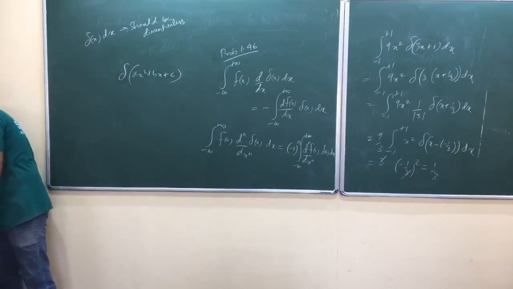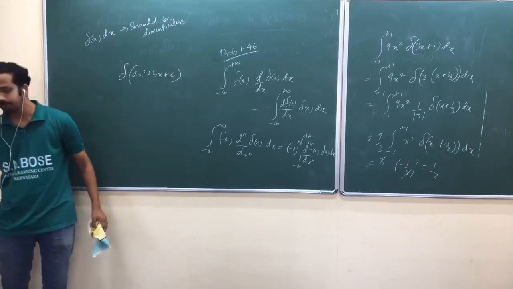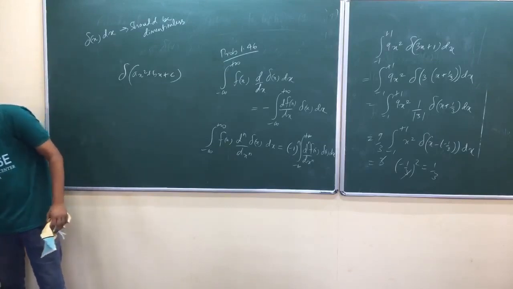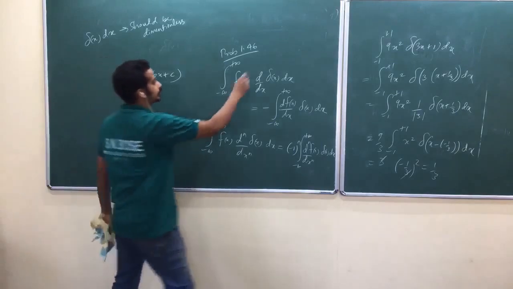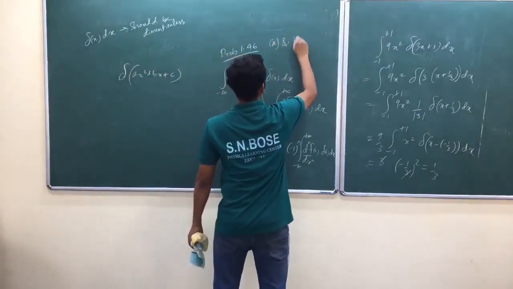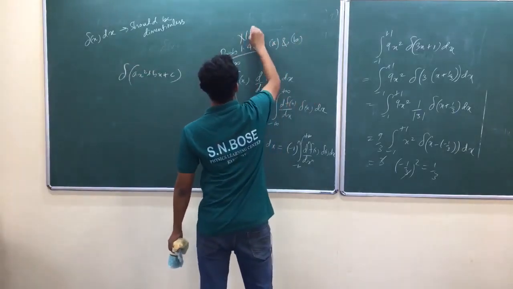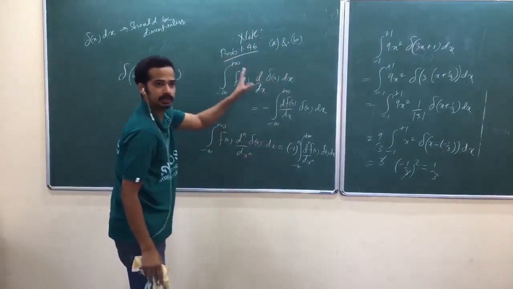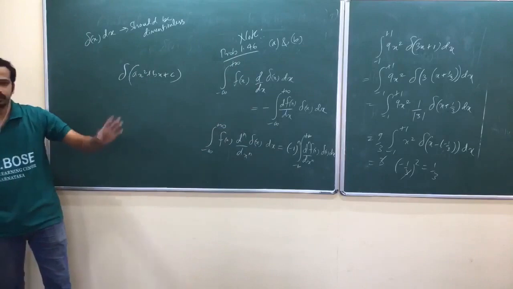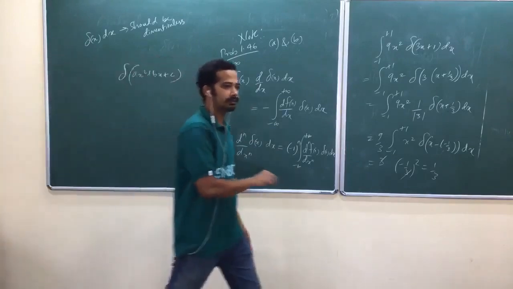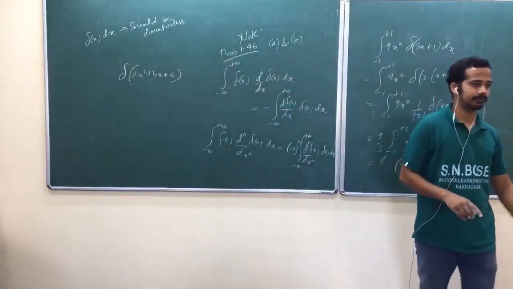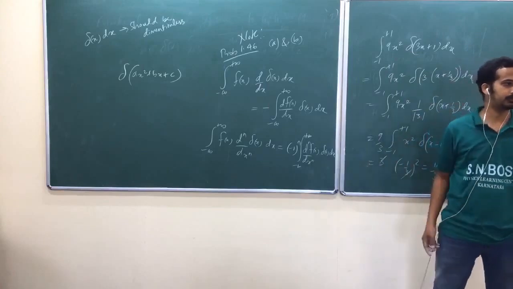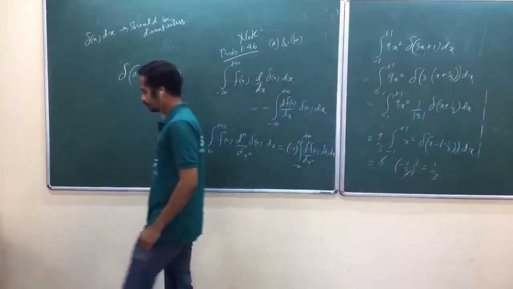Right now, for our theory, we don't need that much. Do problem number 1.46 A and B, or have a note on that one. One is this kind of property. The other one is that Dirac delta is actually the derivative of the unit step function. The derivative of the unit step function will become Dirac delta.